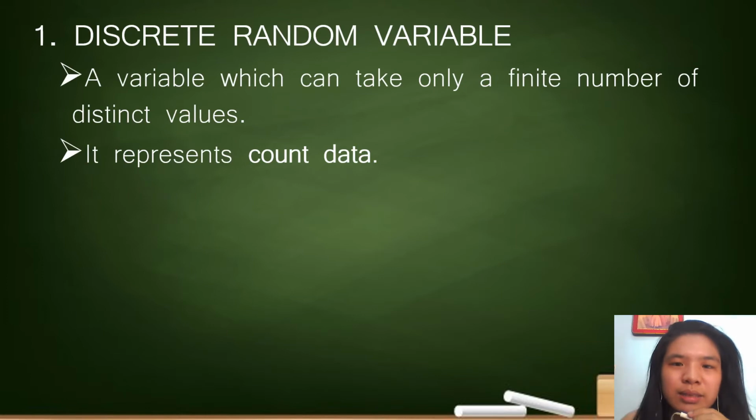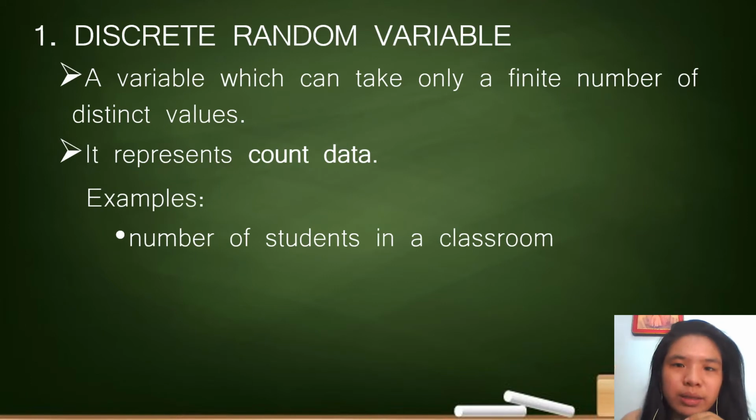So first, let us now go to discrete random variable. So a discrete random variable is a variable which can take only a finite number of distinct values, meaning it represents count data. So it means that it is countable. When a variable is countable, it is a discrete random variable. So here are some examples of discrete random variable.